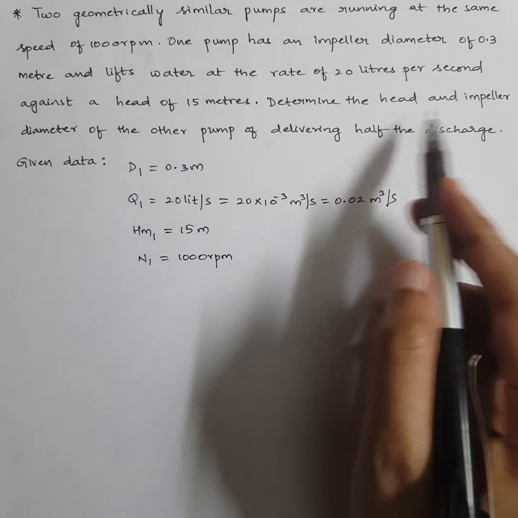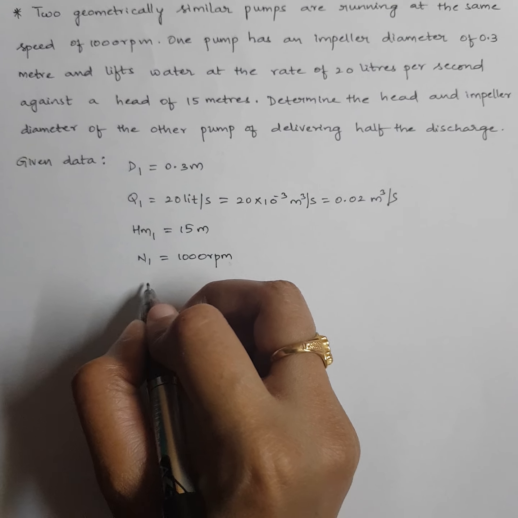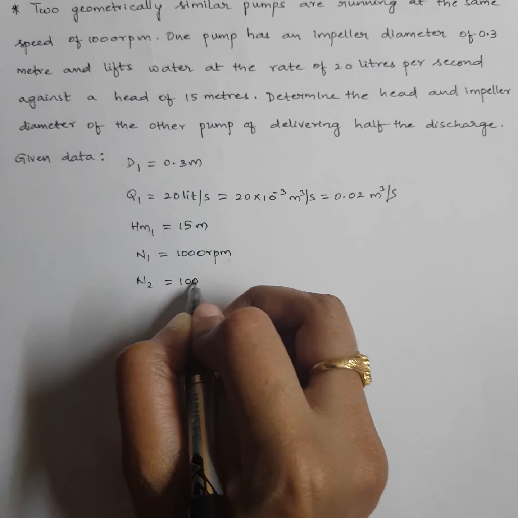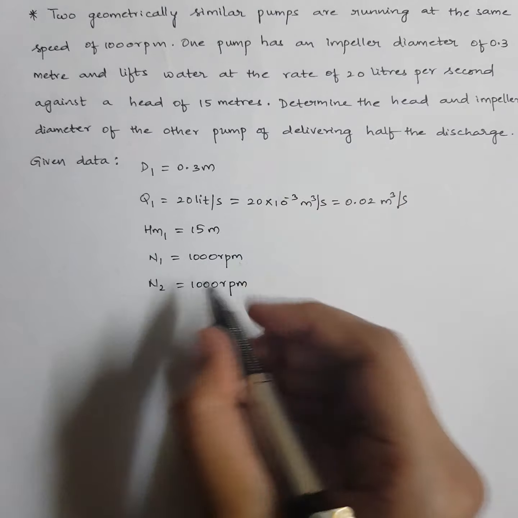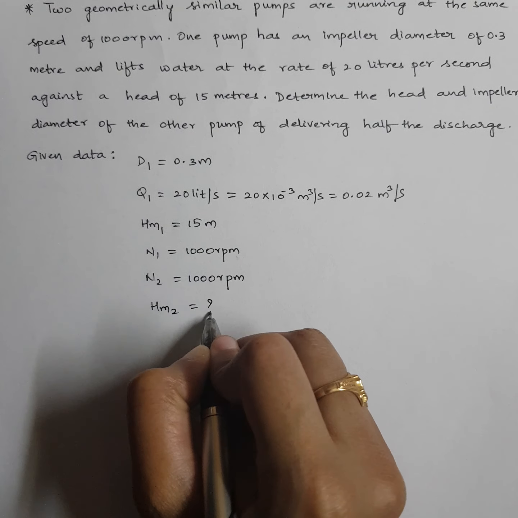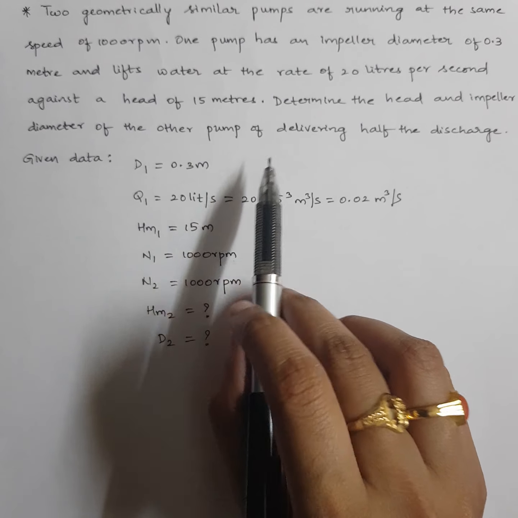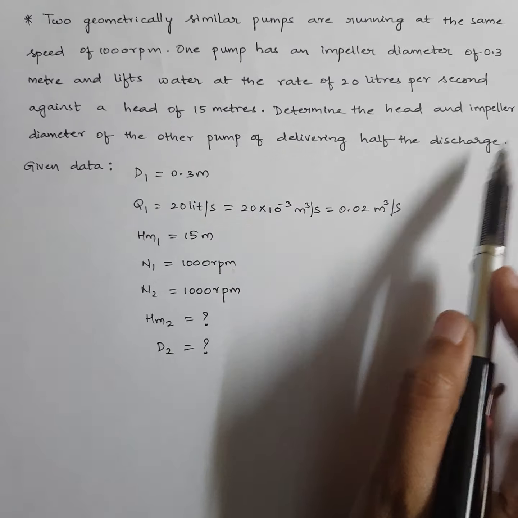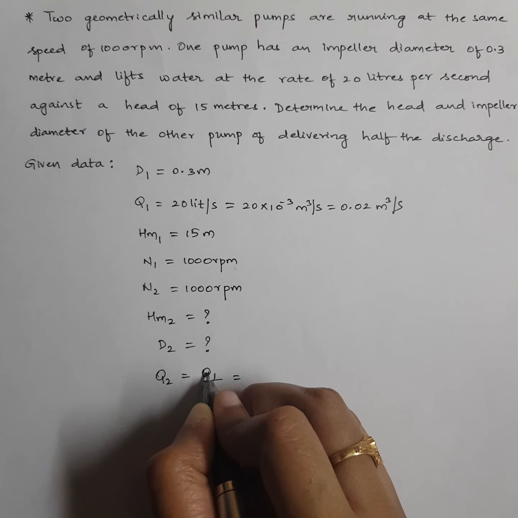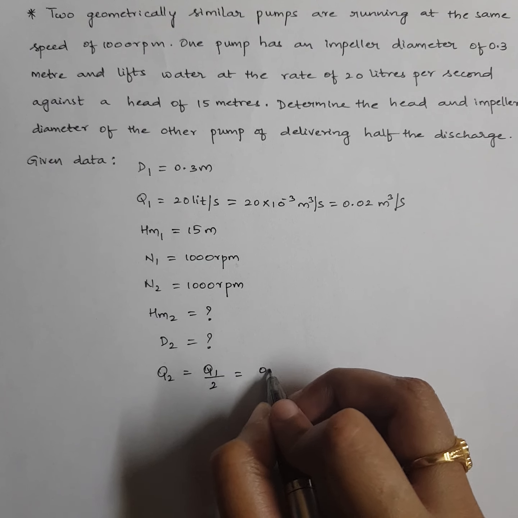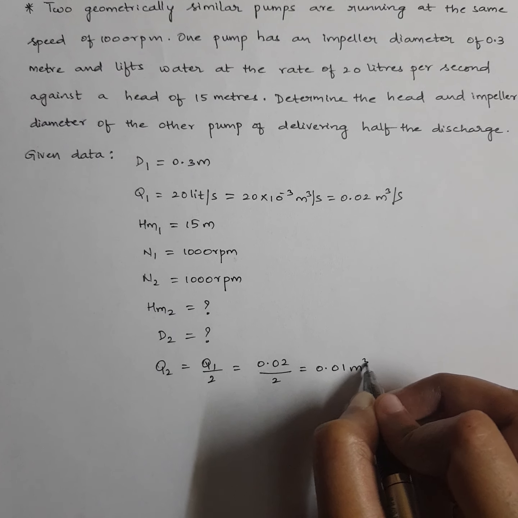Determine the head and impeller diameter, means you require what? You require N2, which is also same, right? Why? Because they told N1 and N2 are same. They told two pumps are running at same speed. You need to calculate what is HM2. You also need to calculate what is D2. And he gave one condition. This second pump is delivering half the discharge of the first pump. Means Q2 is equal to Q1 by 2. So what is Q1? 0.02 by 2. So how much is Q2 now? 0.01 meter cube per second.